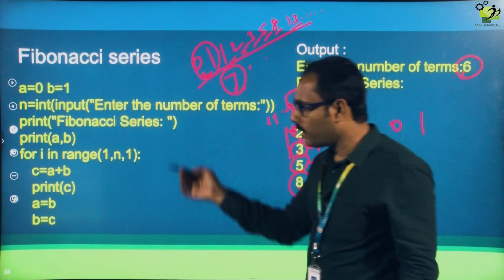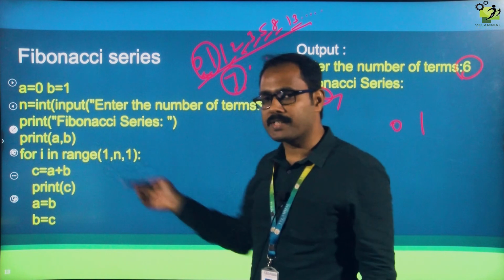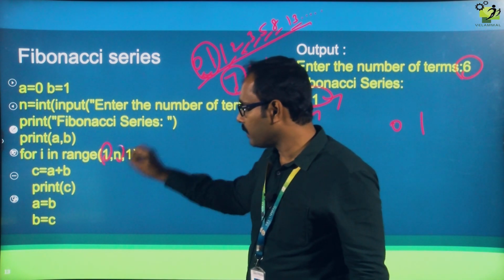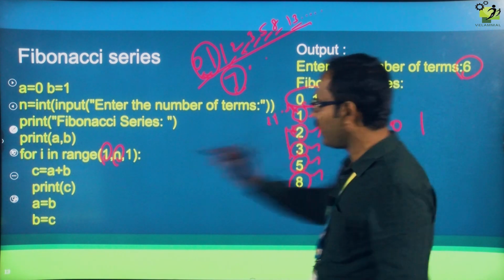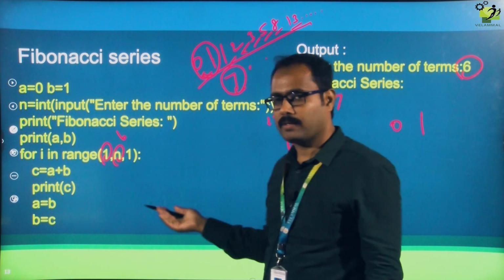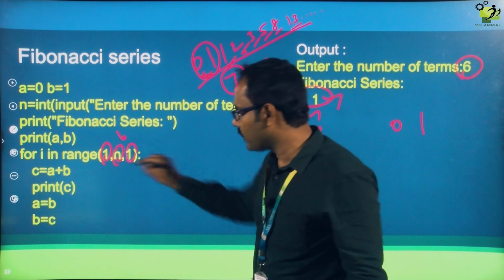So in the for loop, what is given is for I in range. How does the range function work, do you know it? Okay. So this is called the starting value. N is nothing but this 6. This 6 is the given one. Whatever number you want to generate, you can give any number. Okay. Right? So this is called the step size.